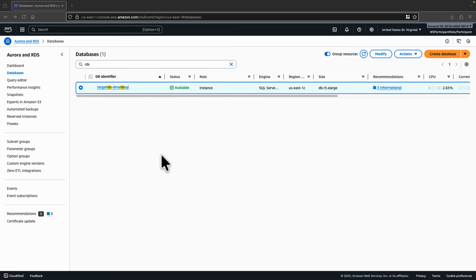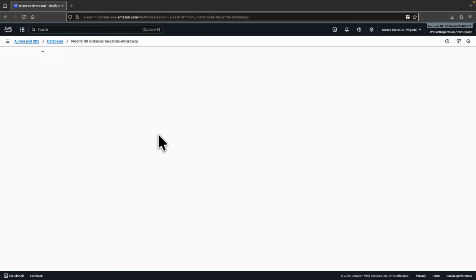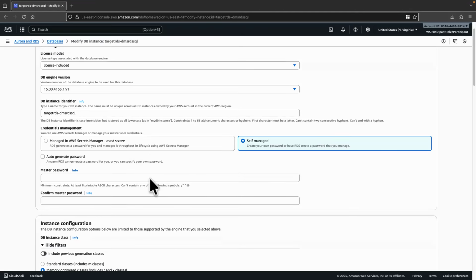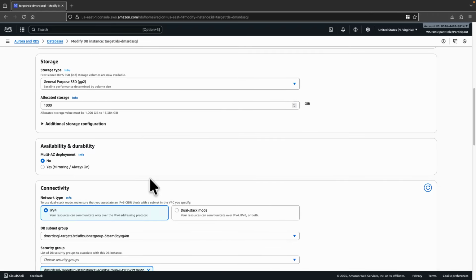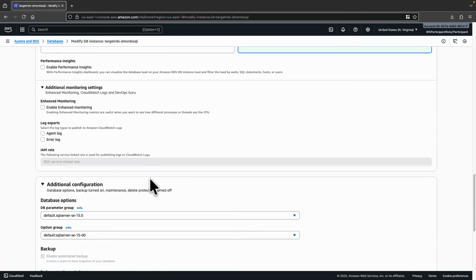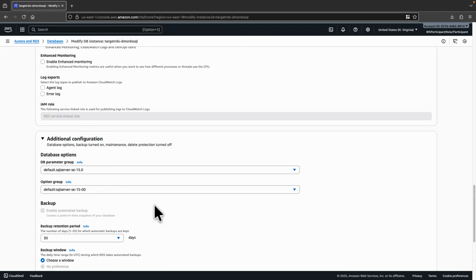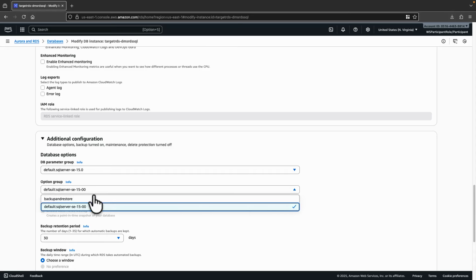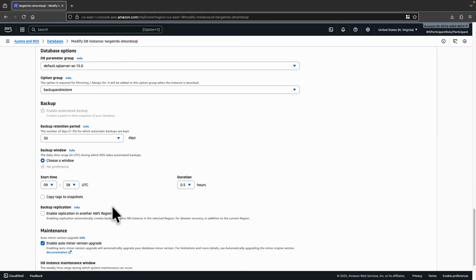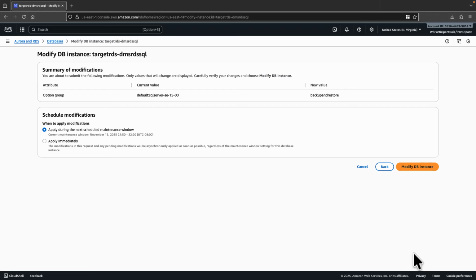Now we are ready to add the option group into RDS for SQL Server. To do so, click on the RDS instance and then click on modify, and then go to the section where you'll be able to configure option groups for this particular RDS instance. In this case, select the option group here and then pick the backup and restore option group we just created for this instance, and click on continue, and then click on apply immediately.